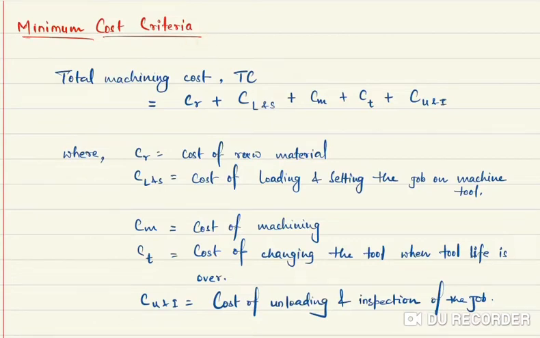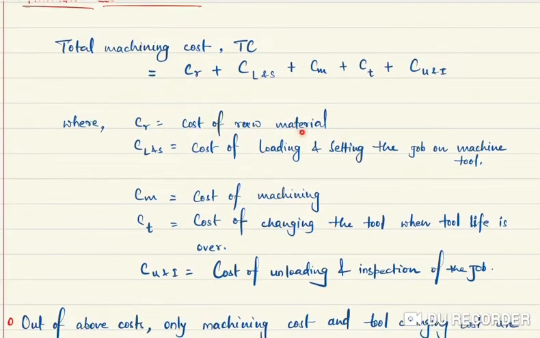First of all, we will find out what the total machining cost includes. It is denoted by TC, which is equal to CR, L and S, CM, CT, CU and I. So what are these terms? CR is the cost of raw material. It is fixed, you cannot change it. It is fixed in the sense that it does not depend on process parameters like cutting velocity.